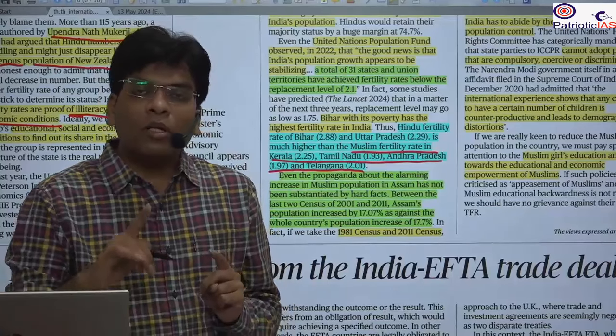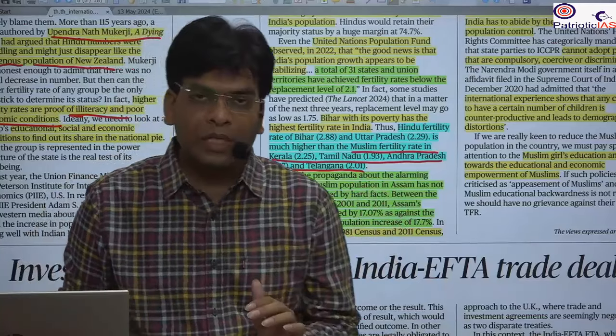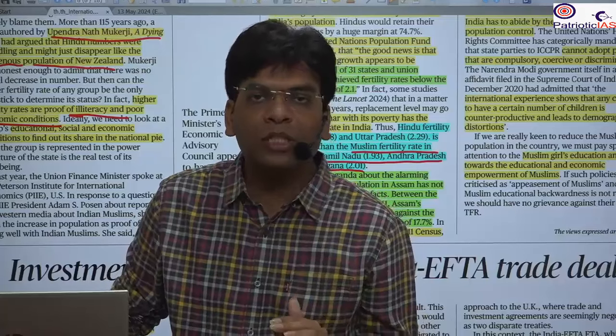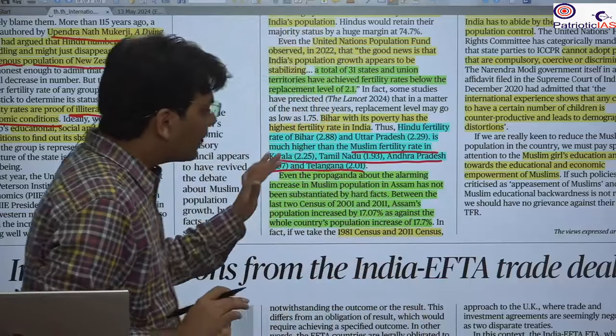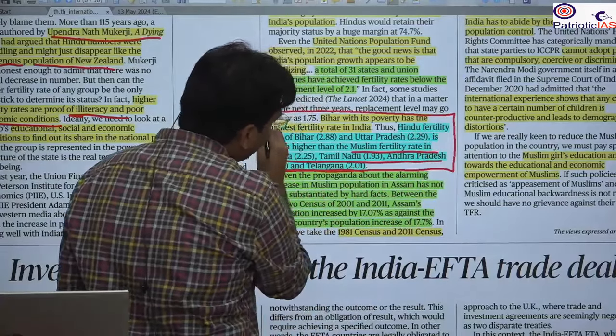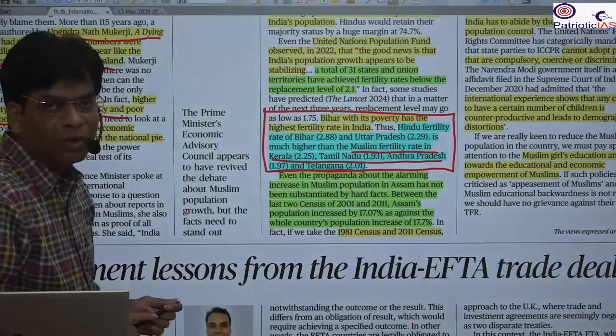Why? Because the Muslims of Kerala and Andhra Pradesh are much more educated and well off as compared to even the Hindus in Bihar and UP. That's why it is not religion; it is education and economic status that define the fertility rate and population growth.